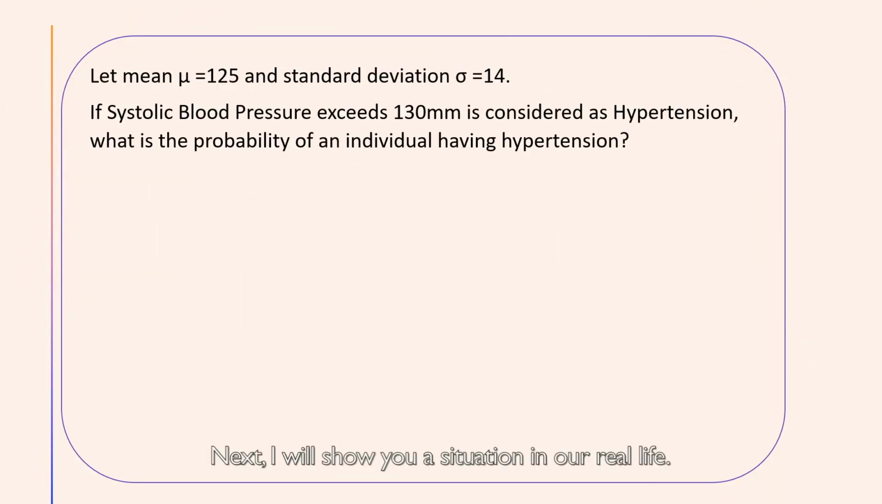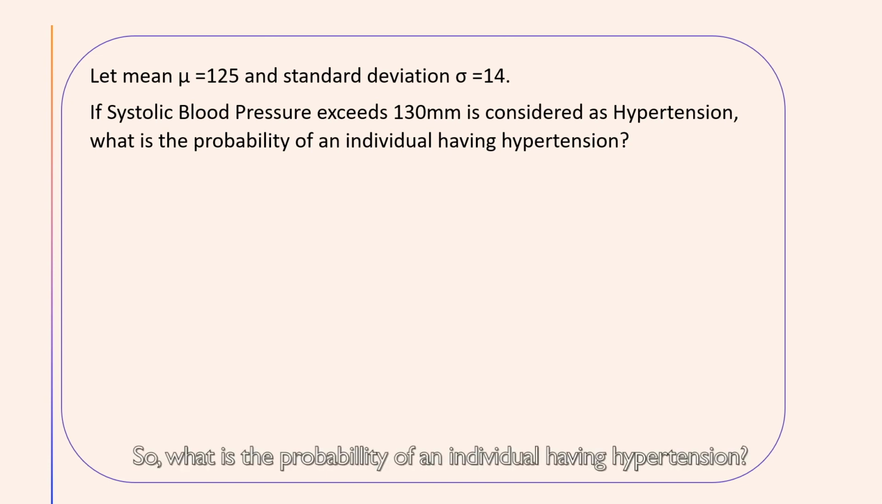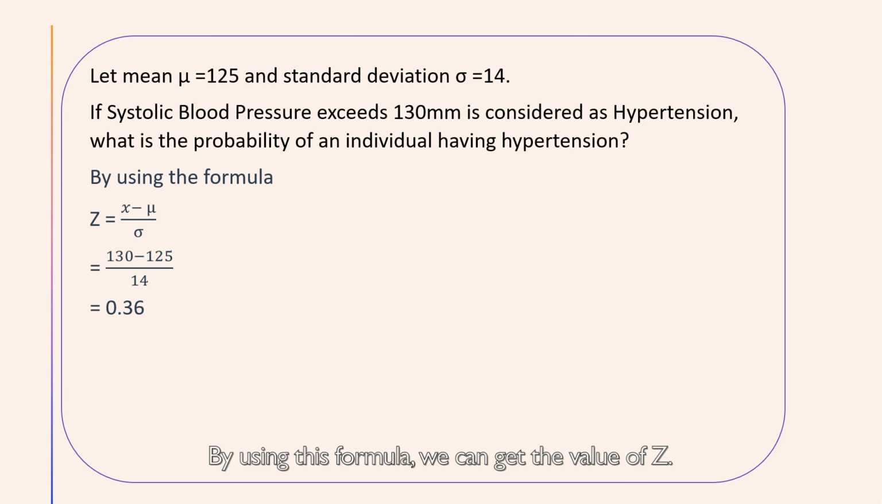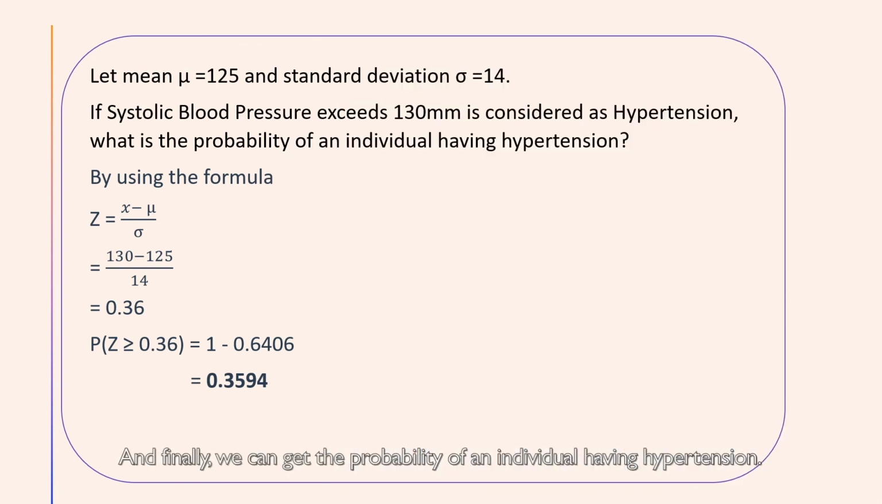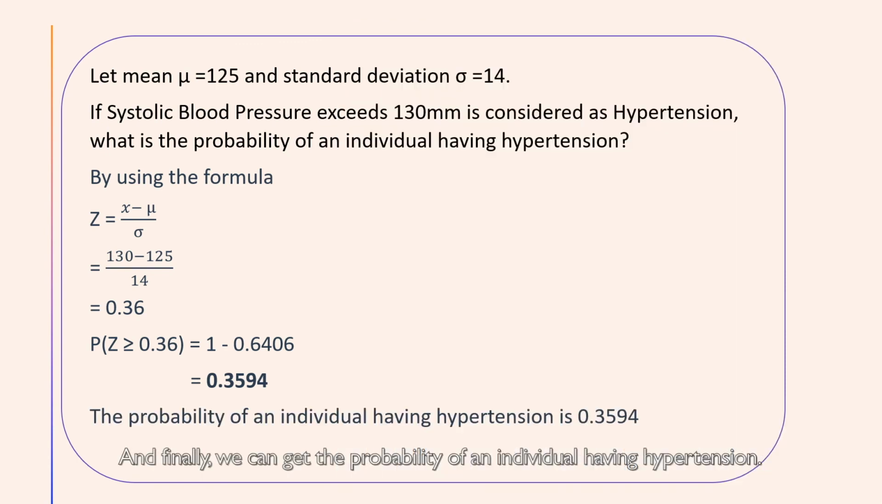Next, I will show you a situation in our real life. We know that systolic blood pressure exceeding 130 mm is considered as hypertension. So what is the probability of an individual having hypertension? By using this formula, we can get the value of Z. Then we can get the probability of 0.36 from the table. And finally, we can get the probability of an individual having hypertension.